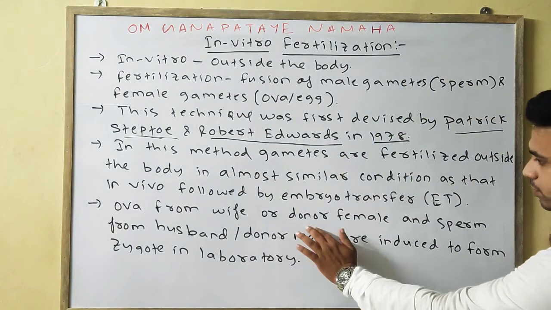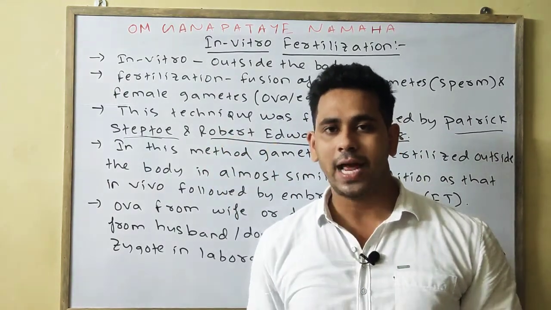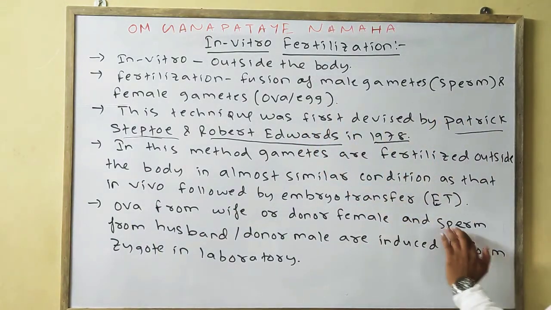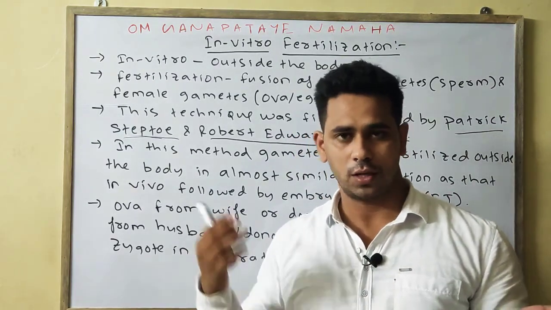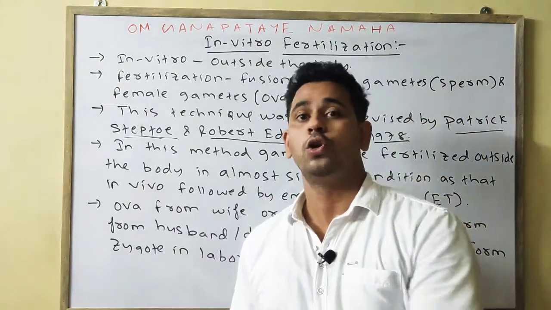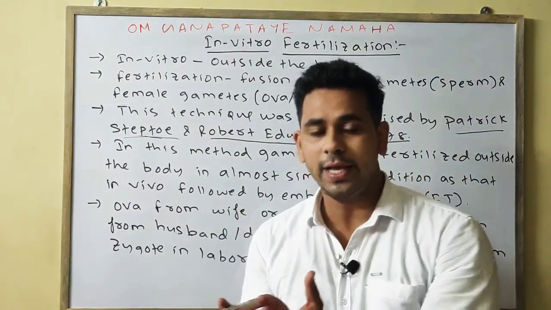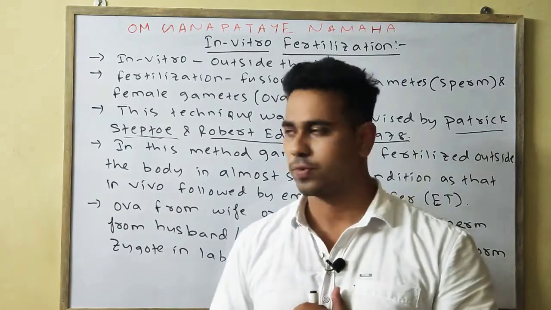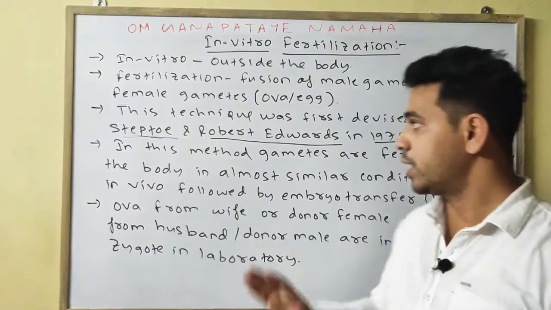The ova is taken from the wife or a donor female. If the wife is eligible, if the ova is of standard type, then it is taken from the wife, or it can also be taken from the donor female. If the sperm of the husband is eligible, then it is taken from the husband, or if he is not fertile, then the sperm can be taken from a donor male or the sperm bank, and induced to form a zygote in the laboratory in the manner of in vitro. Then the embryo is transferred into the mother's womb. Okay, so these are some points of in vitro fertilization. Please note down.